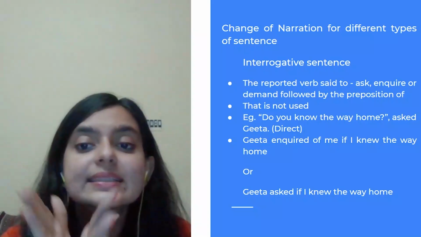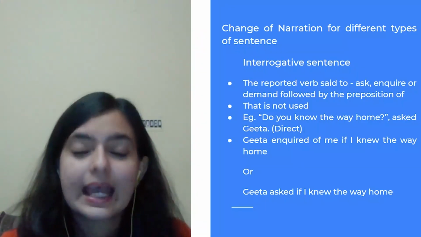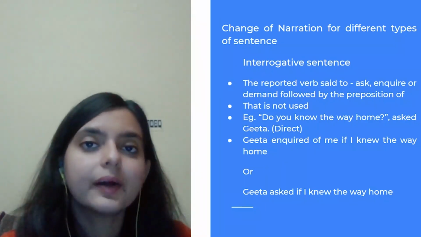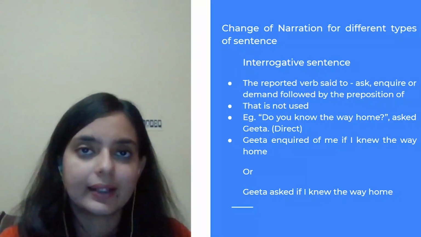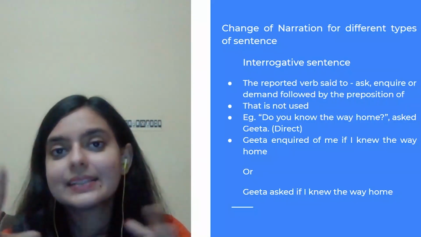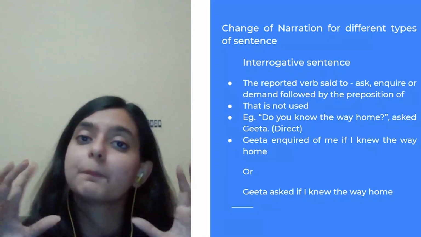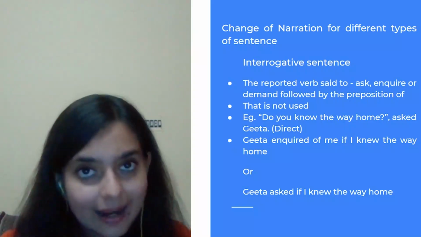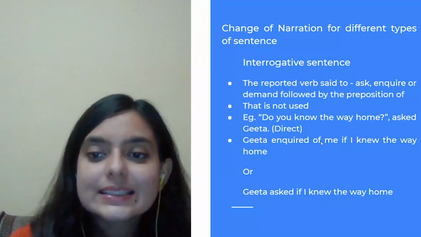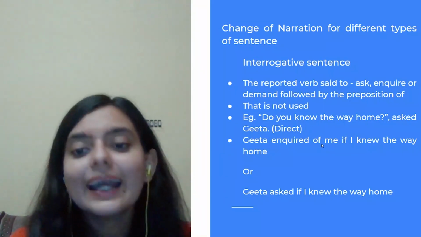Remember, these are very sensitive things. Whenever you commit a small error, you get the whole sentence incorrect. In maths, you still get step marking, but in grammar, if you make one simple tense error, you get a big 0. So I don't want that from you, right? Please take it very seriously.